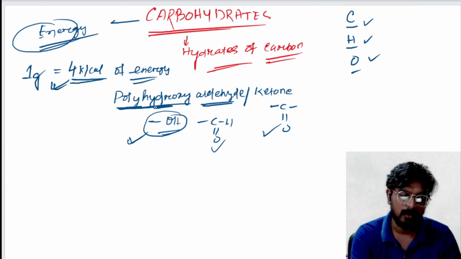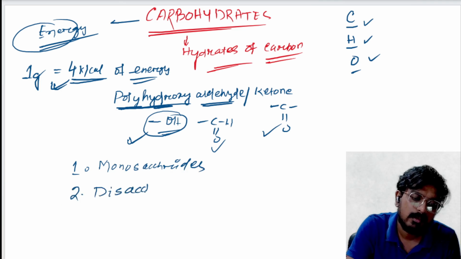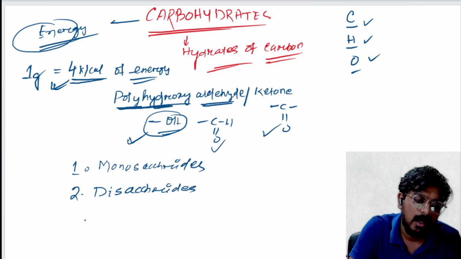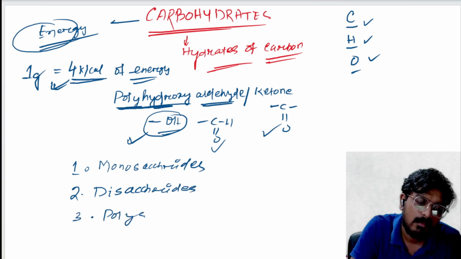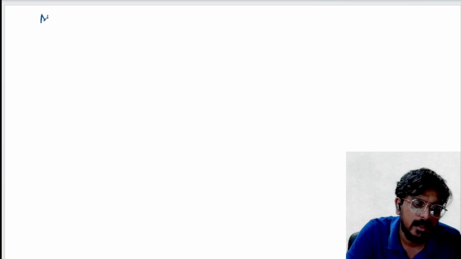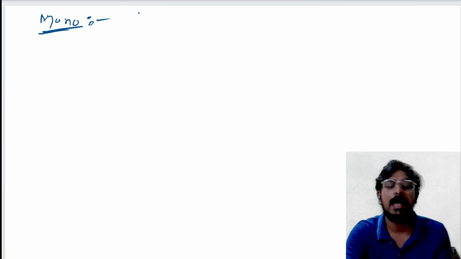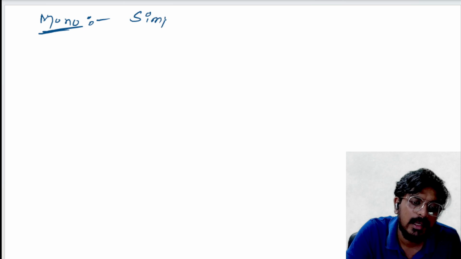Now, so this is the basic information we have discussed. Now, general formula. Carbohydrates are basically divided into three major categories. One is your monosaccharide, second one is your disaccharide, and third one is your polysaccharide. Let's talk about monosaccharide first. These monosaccharides are the simplest sugars.